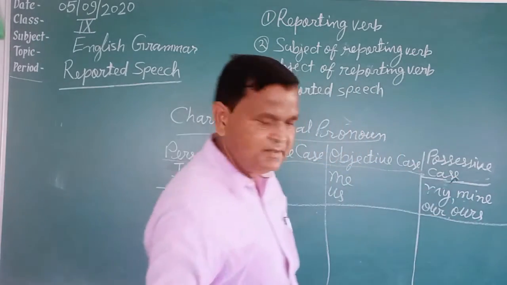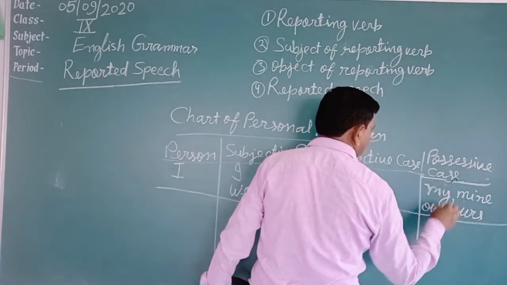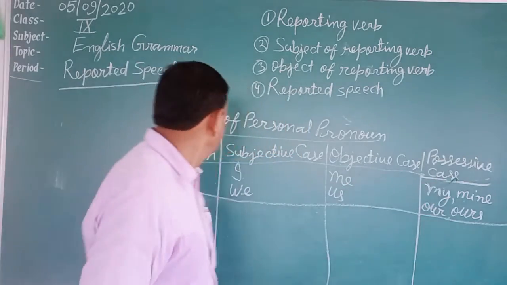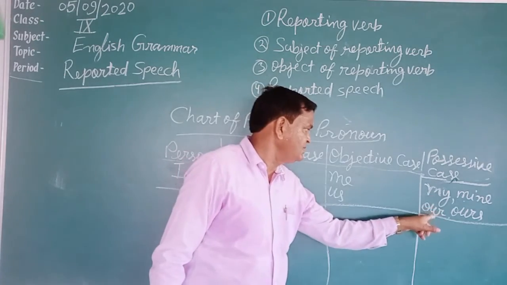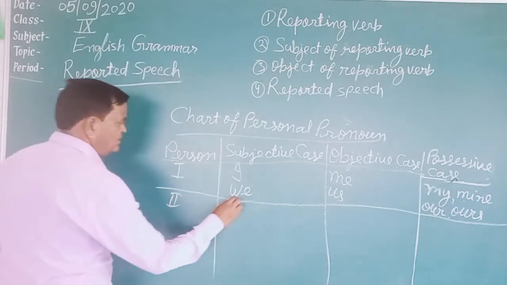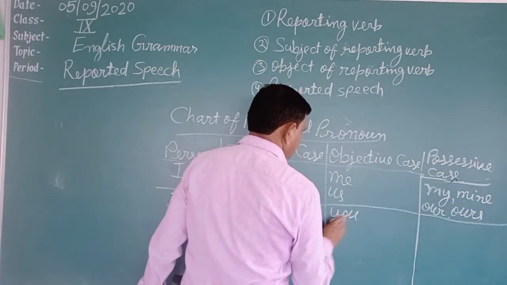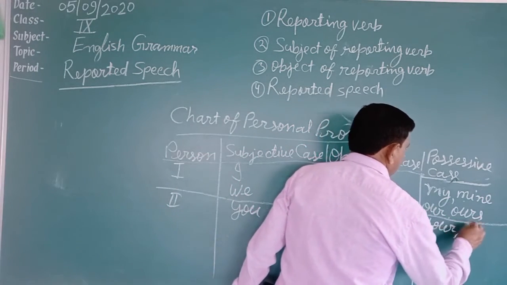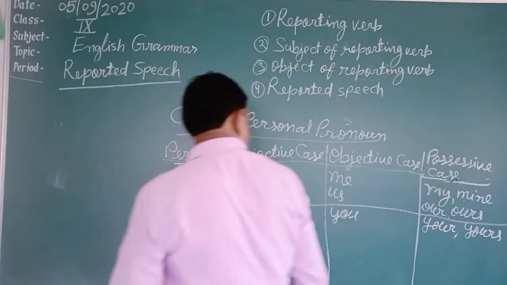Now you will see three cases of personal pronoun: subjective case, objective case, and possessive case. First person pronoun: I, we; objective case me, us; and possessive case my, our, mine. Second person pronoun is you. Subjective case is you, objective case is also you. Possessive case is your. Yours is written but is not used here.